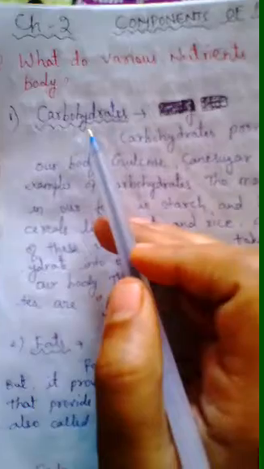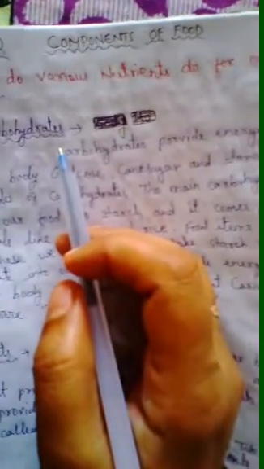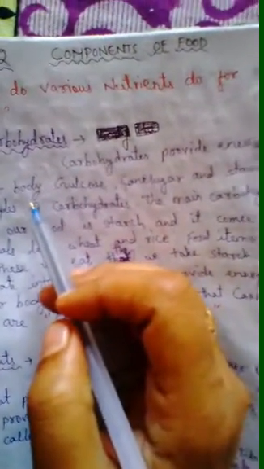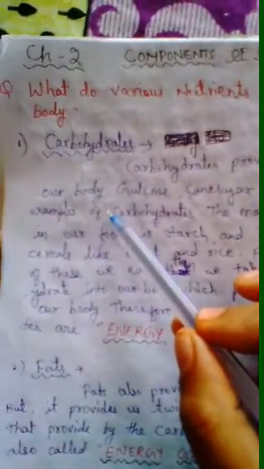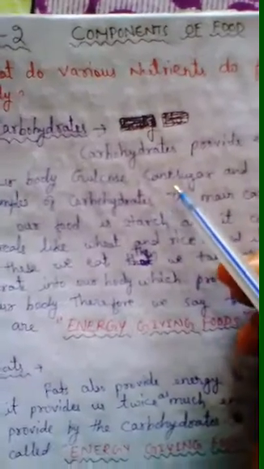Number one is carbohydrate. So students, where does your body get energy? Yes, our body gets energy from carbohydrates. So we can say that carbohydrates provide energy to our body, and glucose, cane sugar, that is the normal sugar that we eat, and starch are examples of carbohydrates.